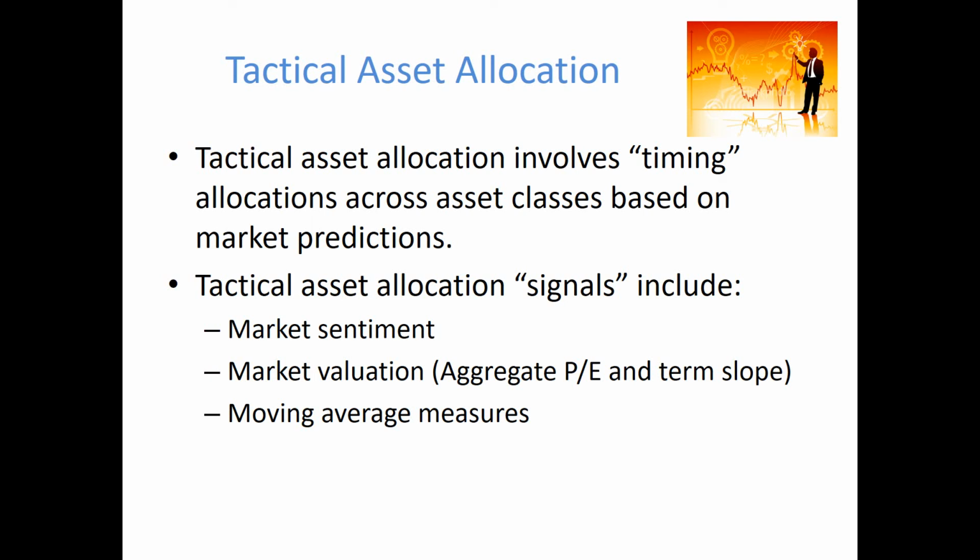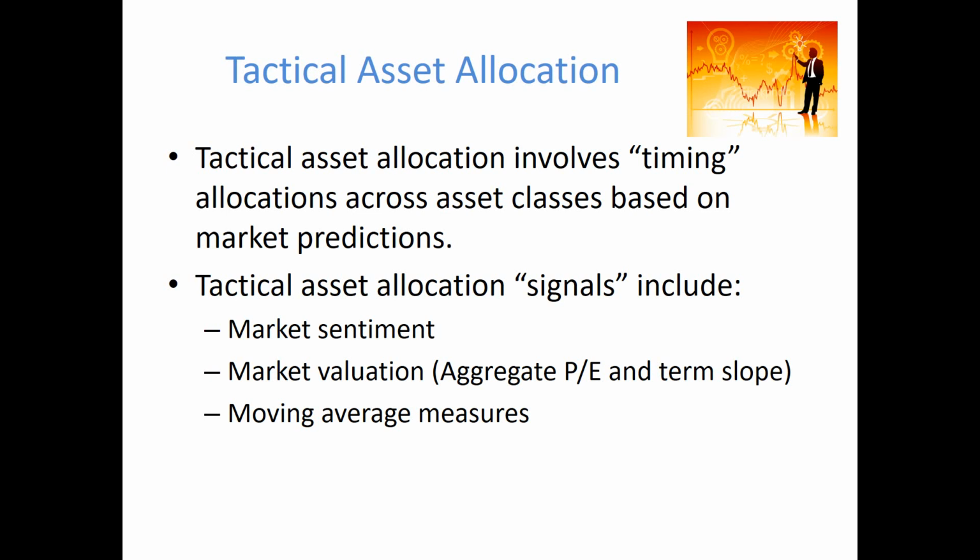A third group of measures are moving averages. Moving averages is where you look at the current price or the current market index value compared with the average over a past period of time. So when the current price index moves above the average, let's say of the last 200 days, then an investor would say that's a signal that the market is trending upwards compared to its recent past, and investors should buy at that time. Whereas when the price moves below its moving average, that's arguably a signal to sell.